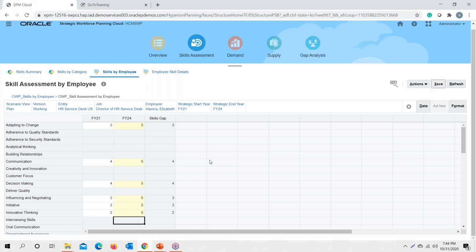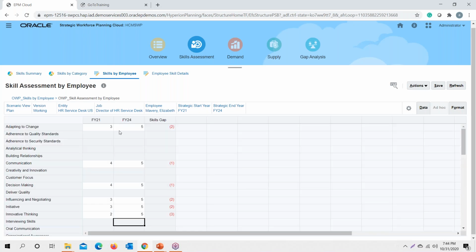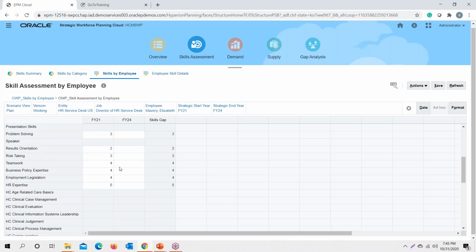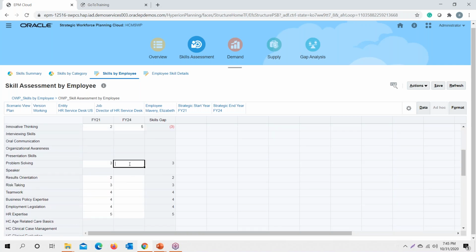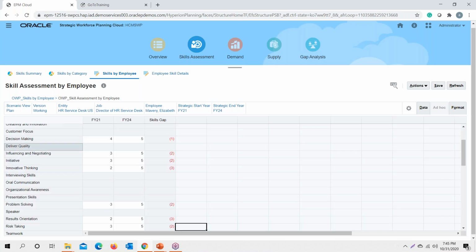Now, what will happen once I click save? It will calculate the skill gap that we have for this particular employee for this particular strategic job that could be relatively significant for the organization. This will result in a summarized view for the user about the required skill sets, so that the employee could be aligned to the job which requires these particular kinds of skill sets.